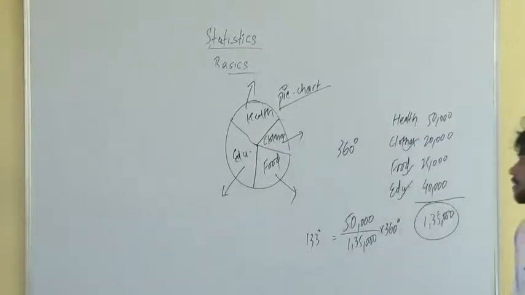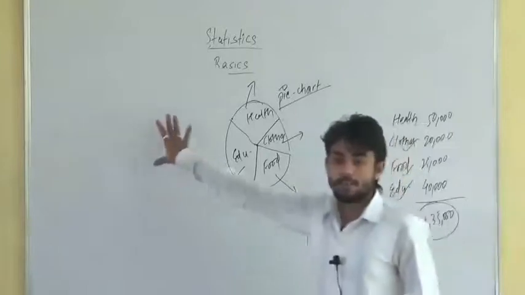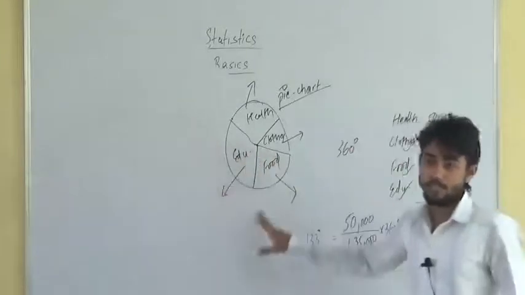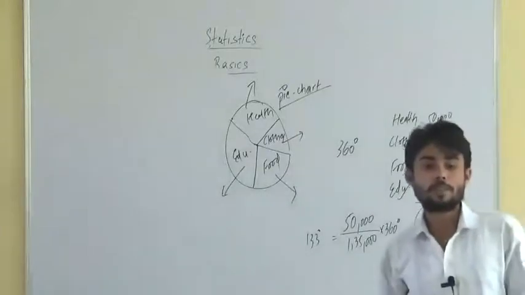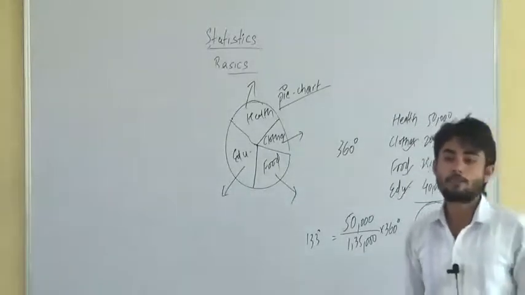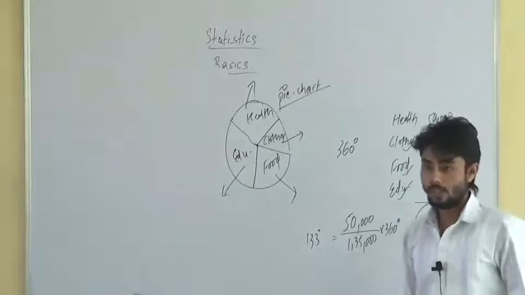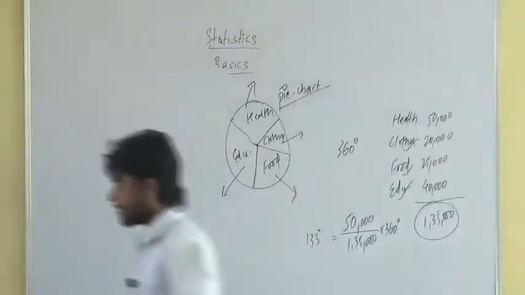So this is all about collection of the data and presentation of the data. The next thing we have to know is the topic called frequency distribution. What is this frequency distribution?